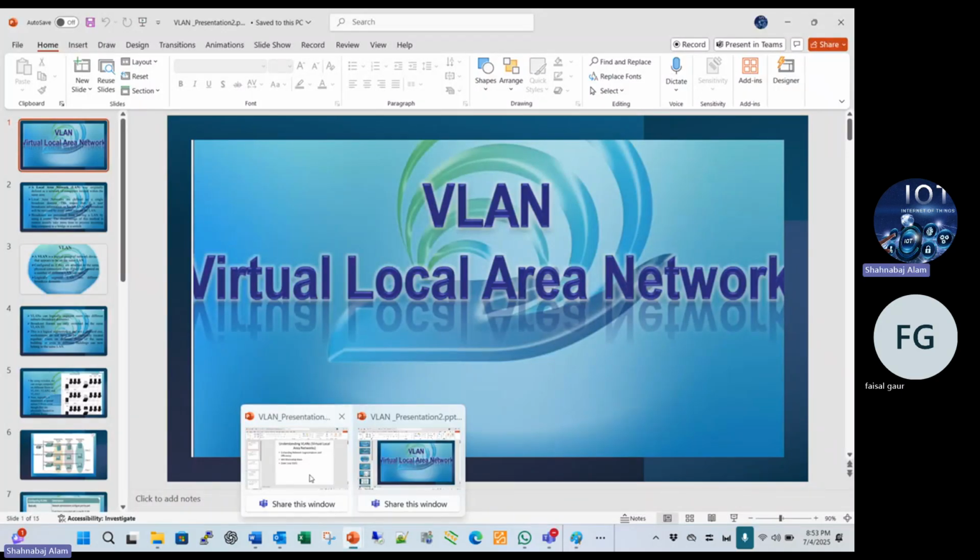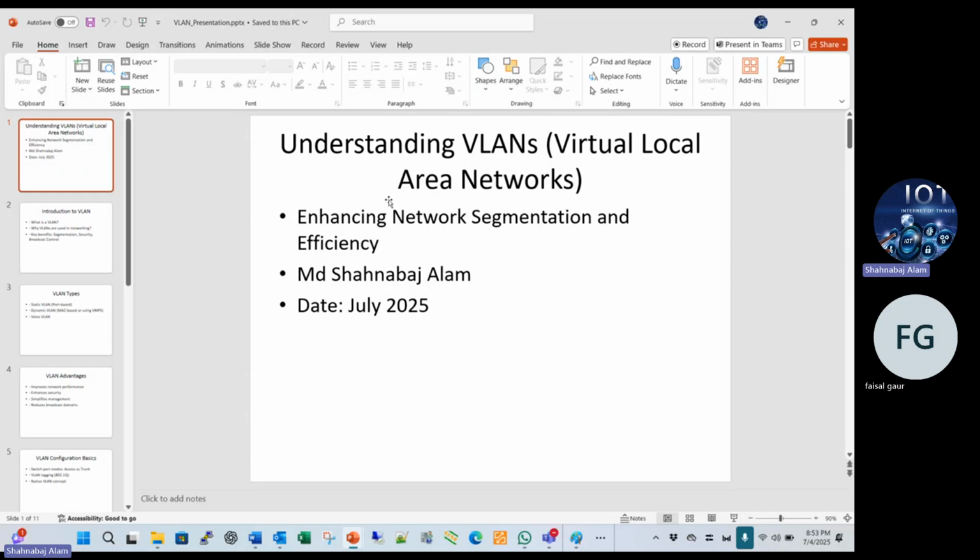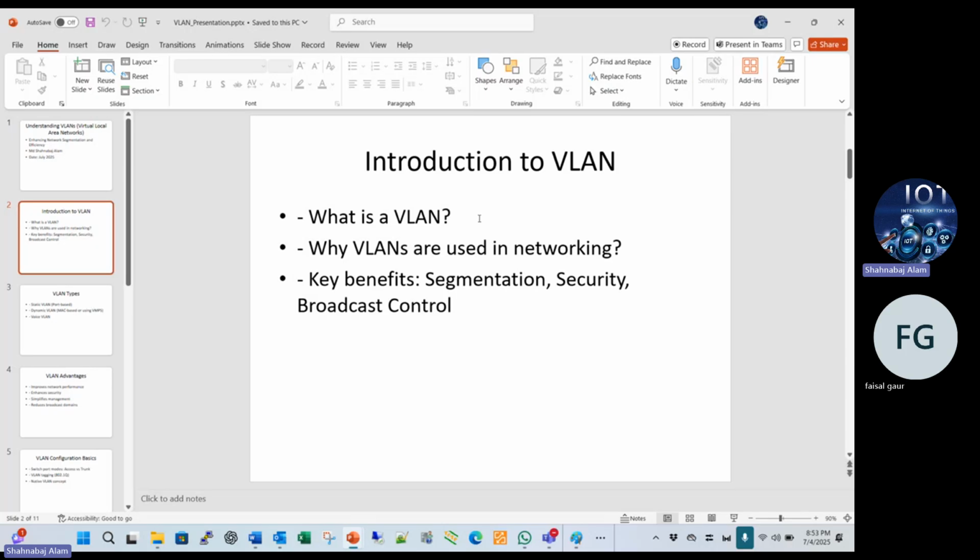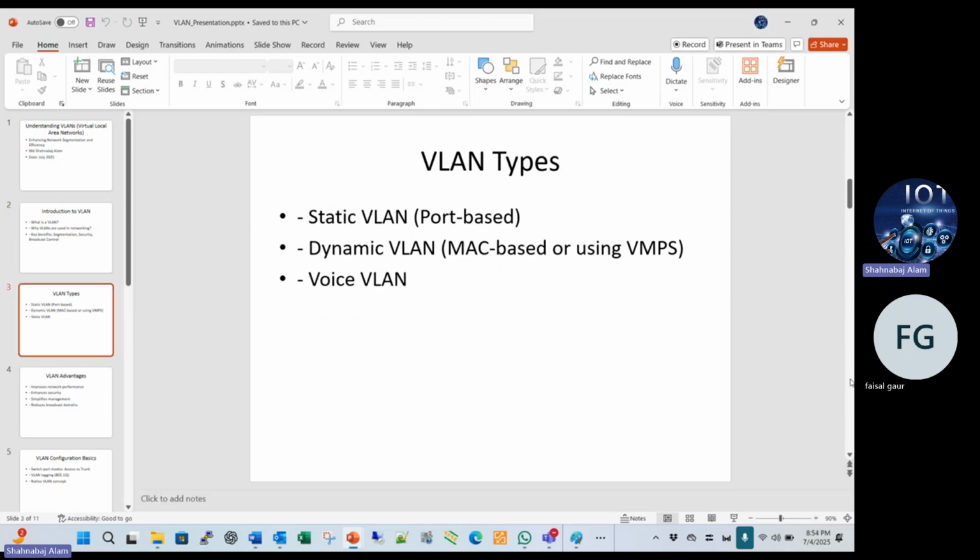So I give you an overview: we can understand the VLAN, virtual local area network, to enhance network segmentation and efficiency. When we create the VLAN, we enhance the network and segmentation also. We will study what is the VLAN, why VLANs are used in networking, and the key benefits: segmentation, security and broadcast control. We will study that topic.